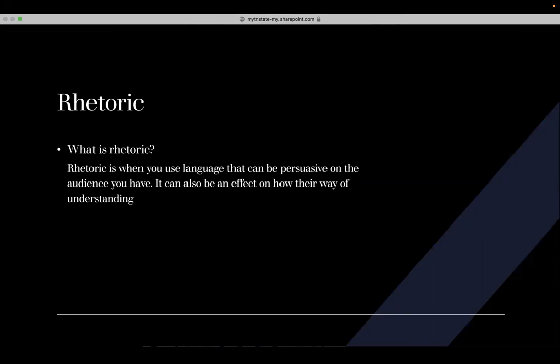Rhetoric is when you use language that can be persuasive on the audience you have. It can also be an effect onto how their way of understanding is impacted.